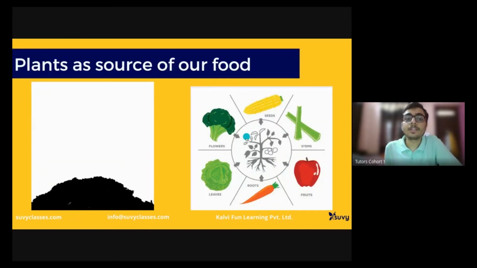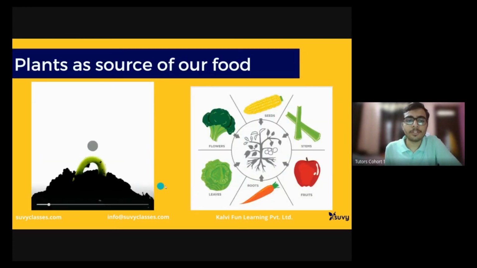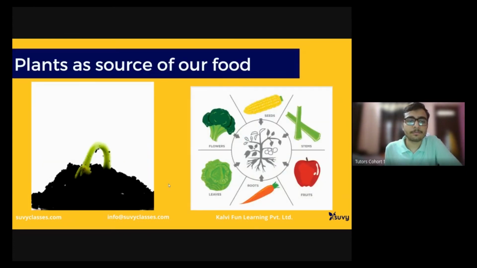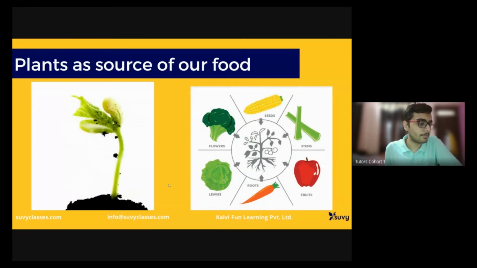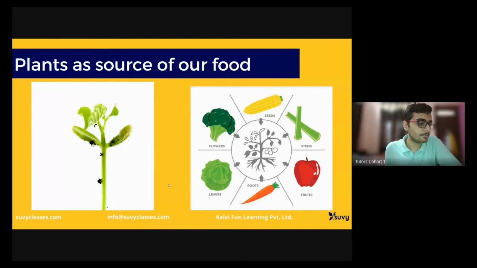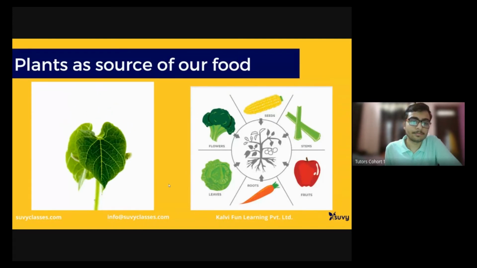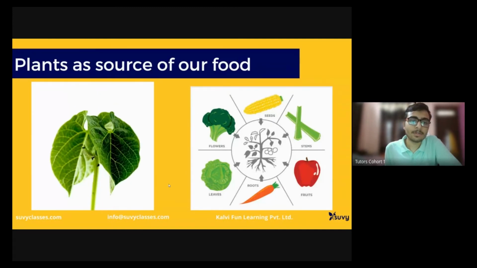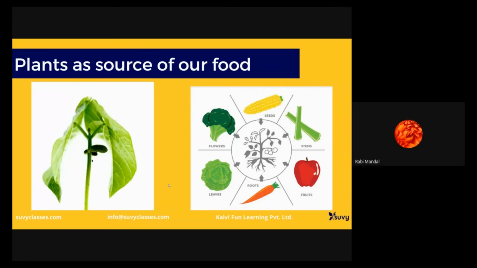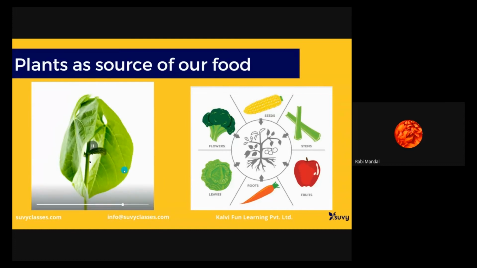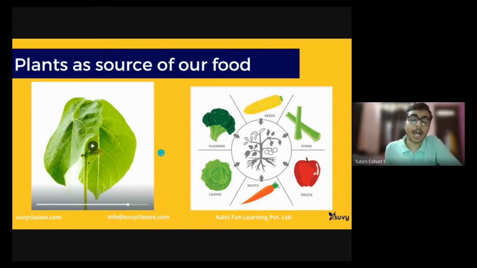Great. So see how beautifully this plant grows. Nice, no? Yes, sir.